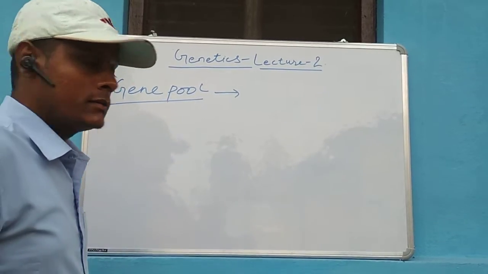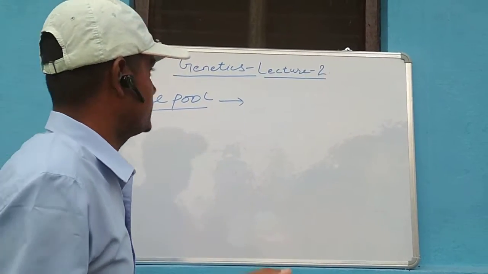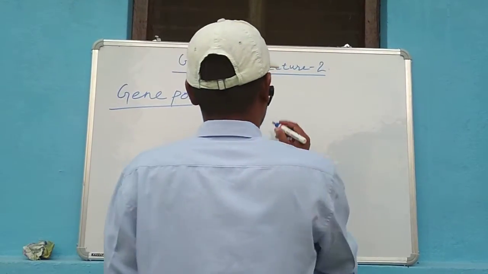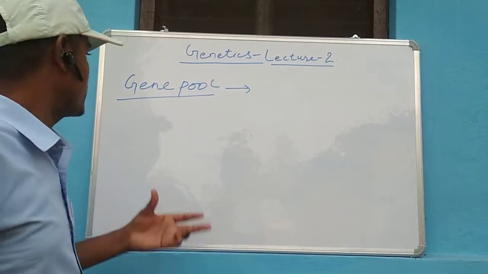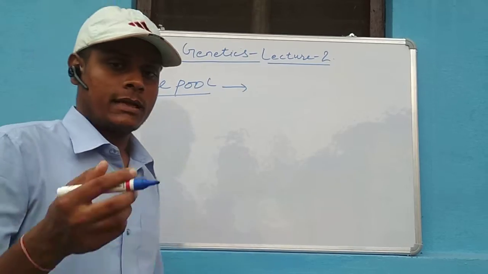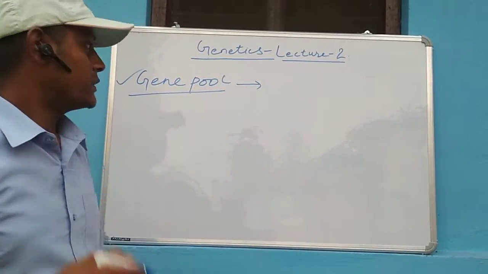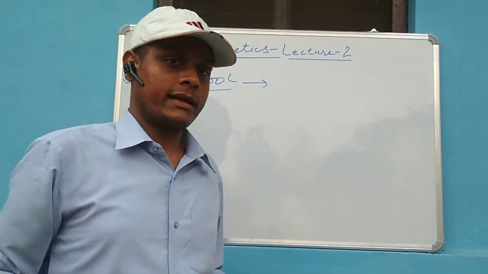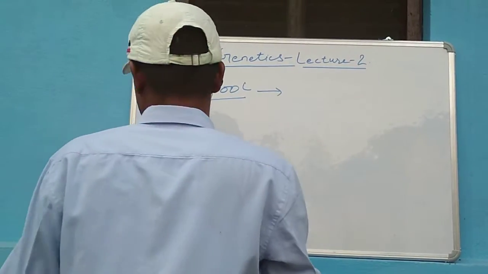Any population belongs to a particular species, the entire number of organisms of that species. Suppose in humans, when I talk about gene pool, it means the total number of genes present in the entire human population. So the term gene pool is also clear here.